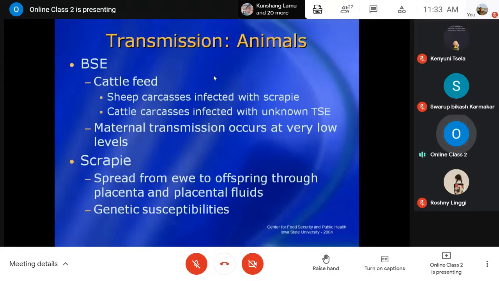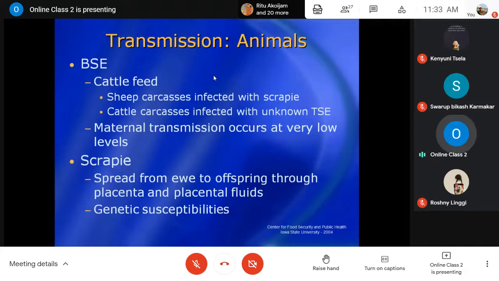Then, so far as transmission among animals is concerned, take BSE, bovine spongiform encephalopathy. When preparing the cattle feed ration, if sheep carcasses infected with scrapie are used for bone meal or meat meal, or even cattle carcasses infected with an unknown type of transmissible spongiform encephalopathy, then there is a great chance, because you are using meat meal from infected animals.